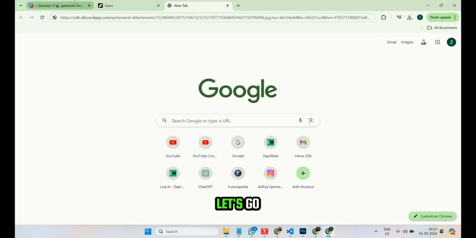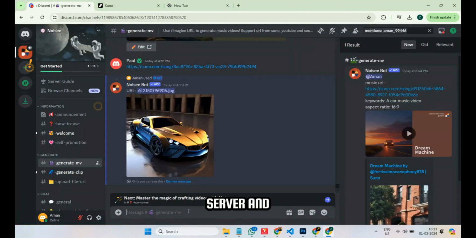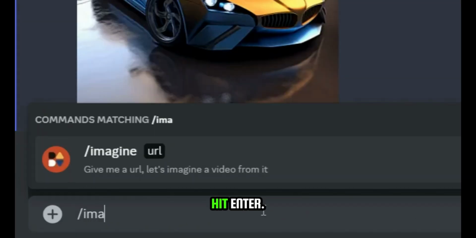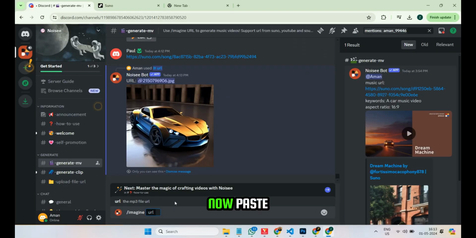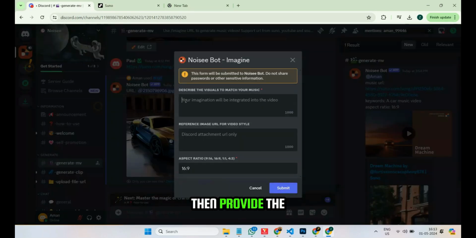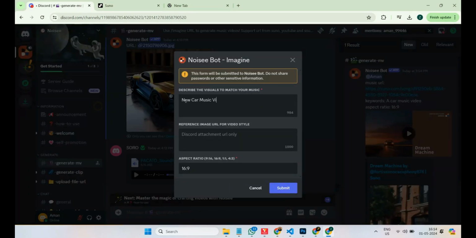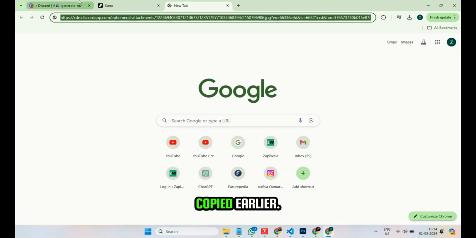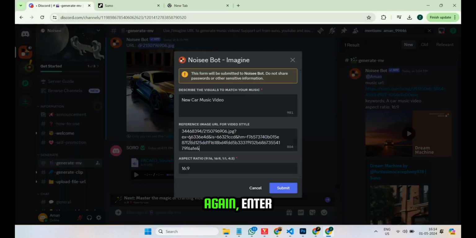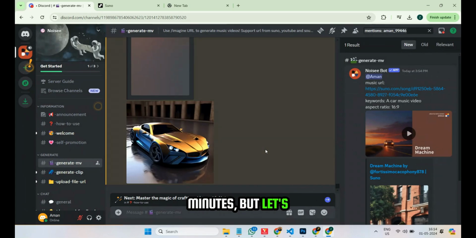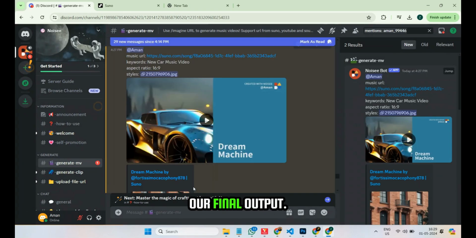Now again, let's go to the Noisee Discord server and type /imagine and hit Enter. Now paste the song URL here, then provide the prompt for the music video. Then in the second field, paste the URL of the image we copied earlier. Again, enter the output aspect ratio and click on the submit button. We need to wait for a few minutes, but let's fast forward this, and here is our final output AI music video. Let's play this.